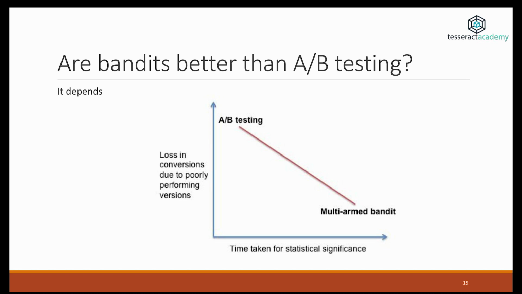Whereas with multi-armed bandits, if a choice is clearly inferior, then the algorithm will very quickly converge to the optimal solution. However, as you saw in the previous graphs, you need a large number of iterations before multi-armed bandits offer some large degree of statistical significance.